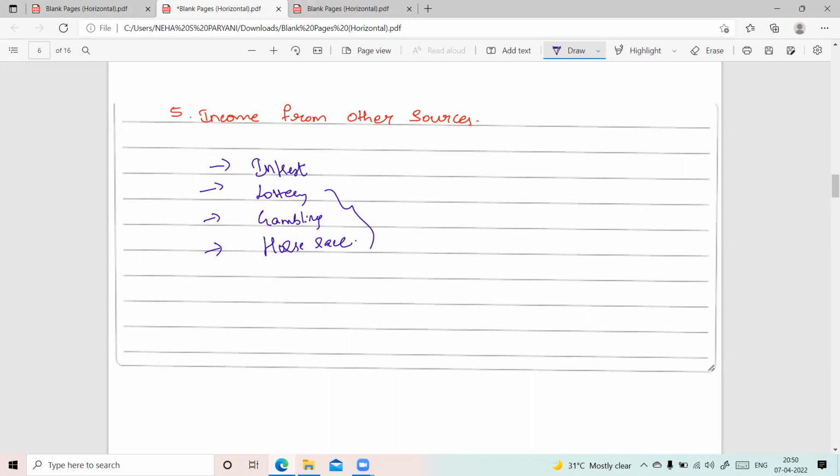The income that a person earns from all the multiple heads, the total of such income will be called the gross total income of a person, and that will be taxable. So this was all about the five heads of income of a person, which are defined as per our Income Tax Act. In our next class, we are going to discuss a few other topics from the subject. We are also going to do numerical problems relating to the subject.